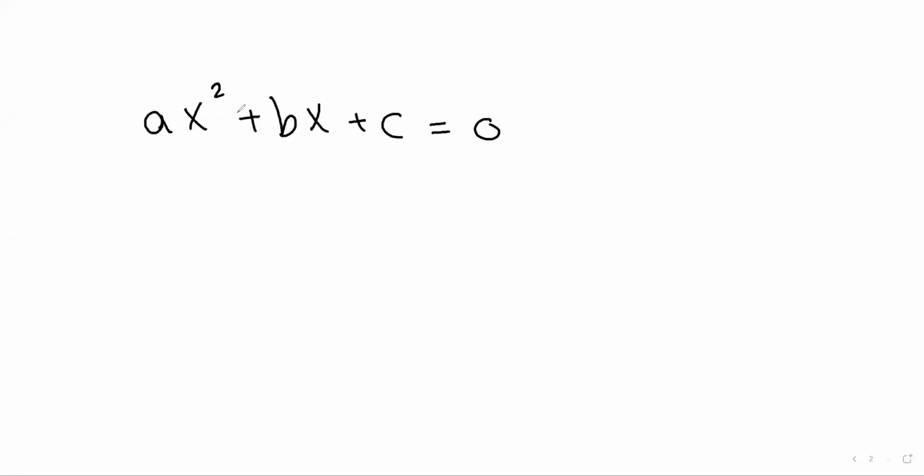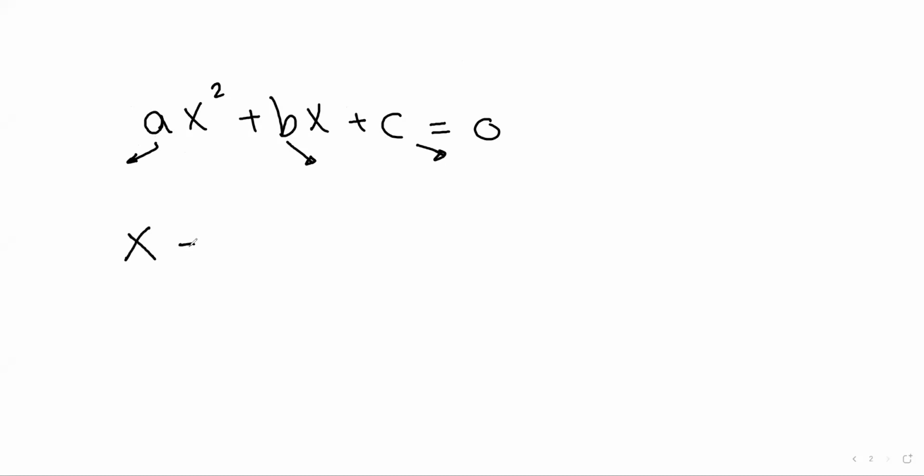You know that the quadratic equation is written in this format: ax squared plus bx plus c. What is a? A is the coefficient of x squared. And what is b? B is the coefficient of x. And what is c? C is the absolute term. How can we get the two roots of this equation? By using the general formula.